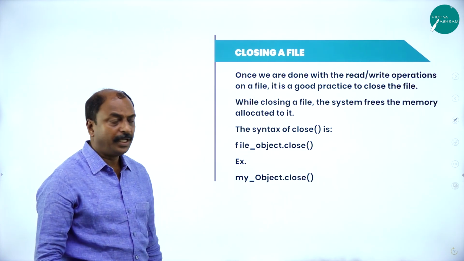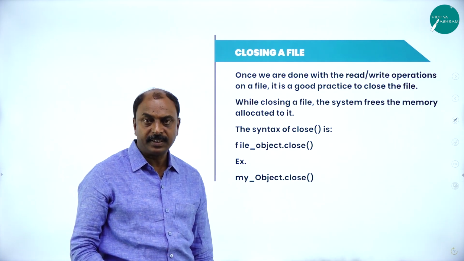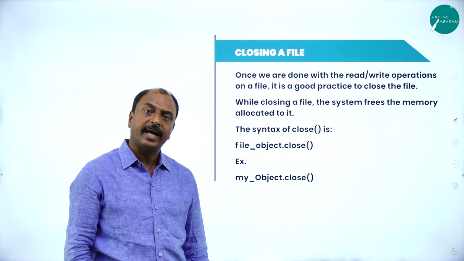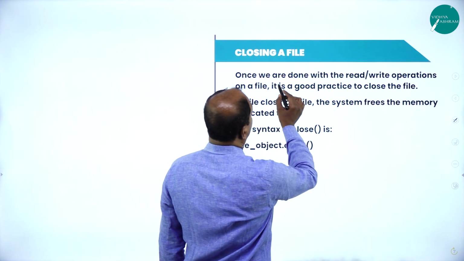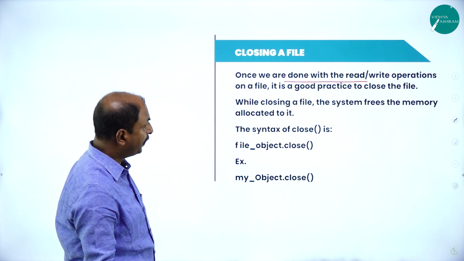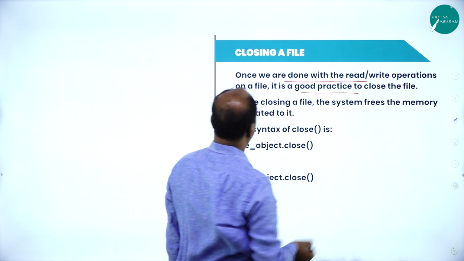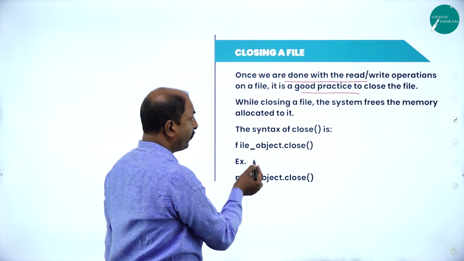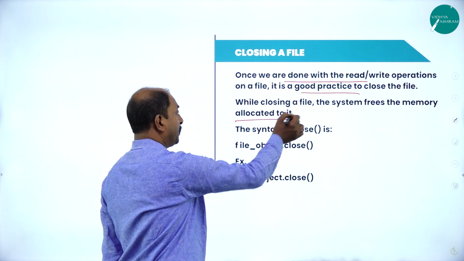In the next slide, it is closing a file. As I told you in the beginning, any file which has been opened for different operations has to be closed at the end of the operation. Now, what is closing a file? Once we are done with read or write operations on a file, it is a good practice to close the file. While closing a file, the system frees the memory allocated to it.